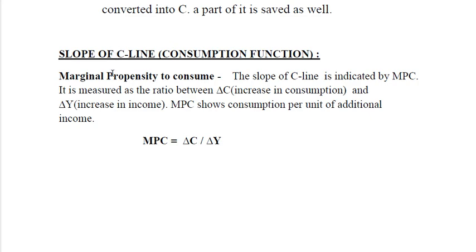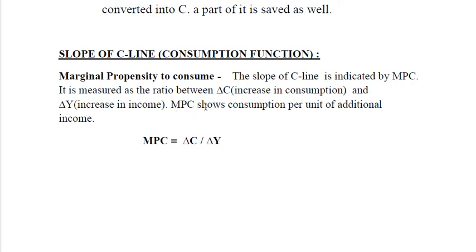Now let's discuss the slope of consumption line or consumption function. The slope of this C line is indicated by marginal propensity to consume. It is measured as the ratio between increase in consumption and increase in income.